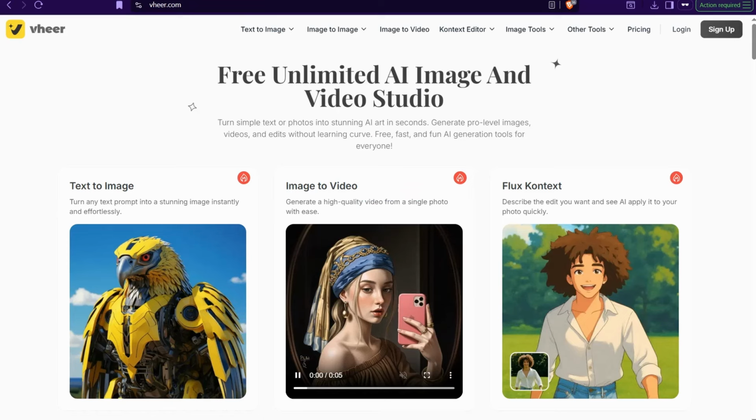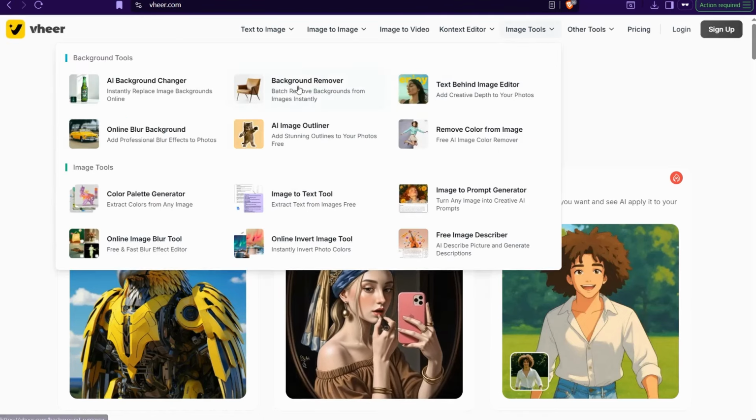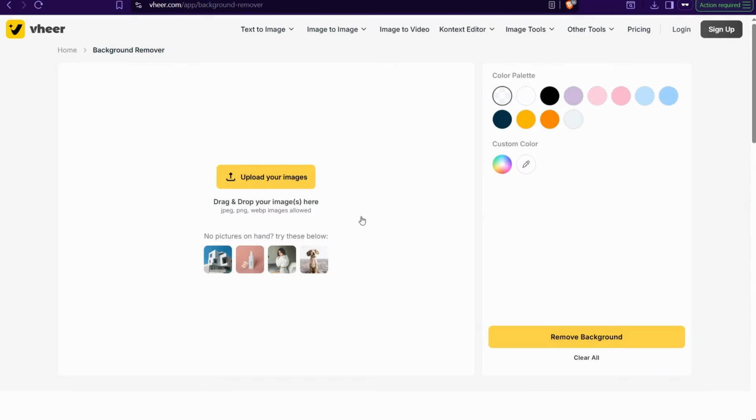Or you can go to this amazing website vhere.com, and then you go to this one, image tools, select this one, background remover. Then you can try background remover. For sure it's completely free. Then upload your image here and remove your background in just 5 seconds. So anyway, you can get this idea how you can create these icons or these graphics of your flashcard content.